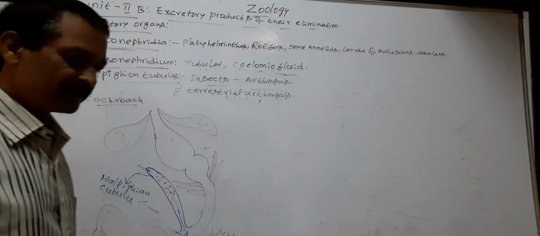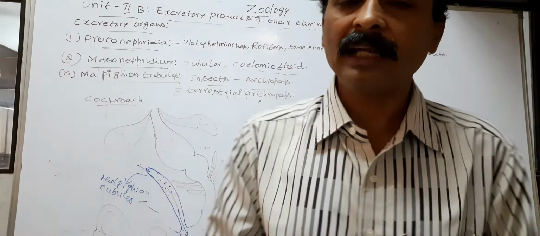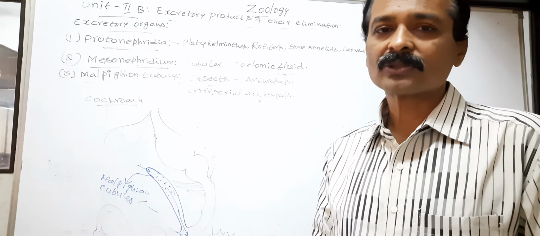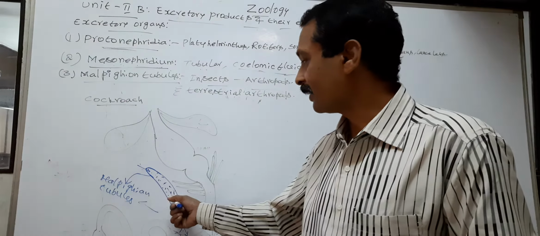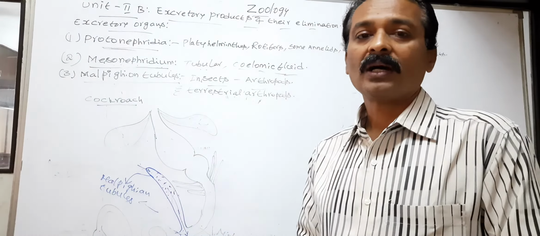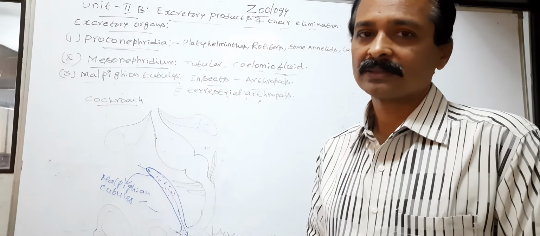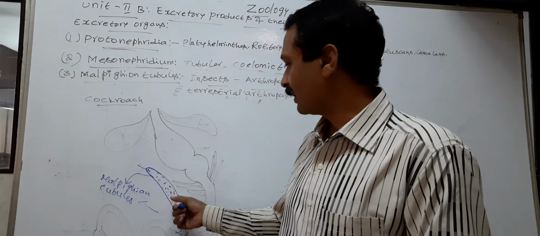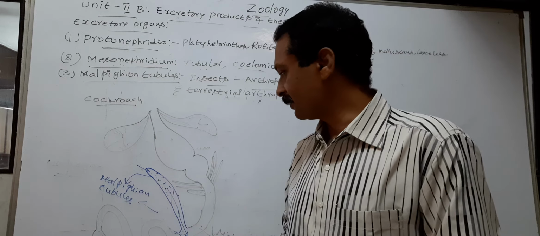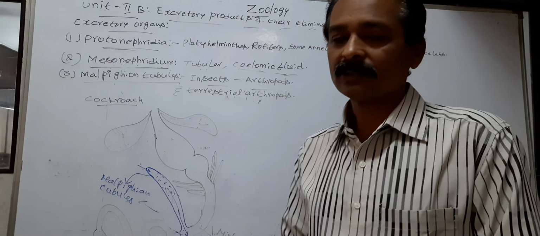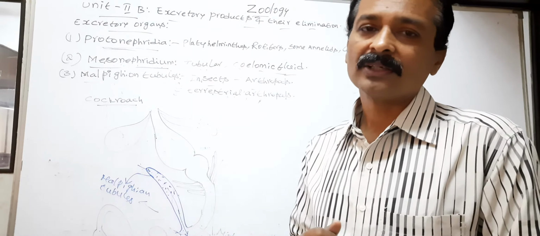So here the Malpighian tubules help in excretion and also play an important role in water and ion balance. So with the help of Malpighian tubules, insects or terrestrial arthropods conserve the water.